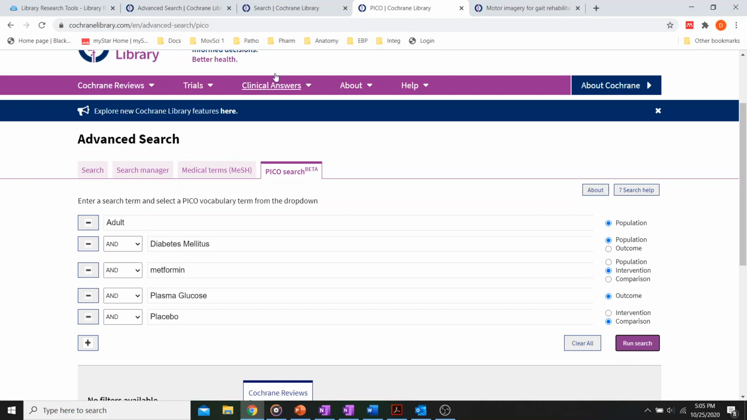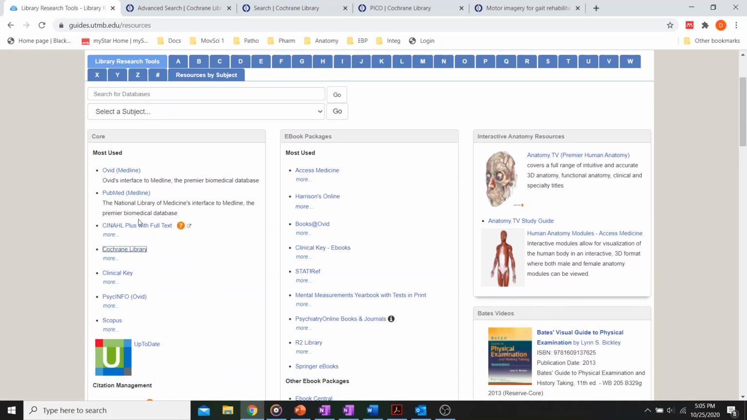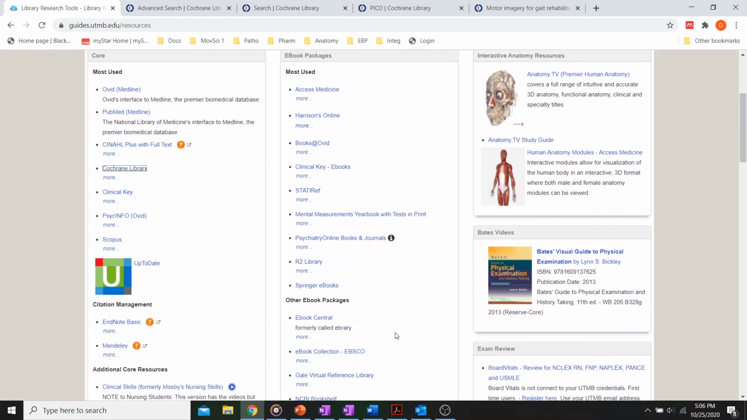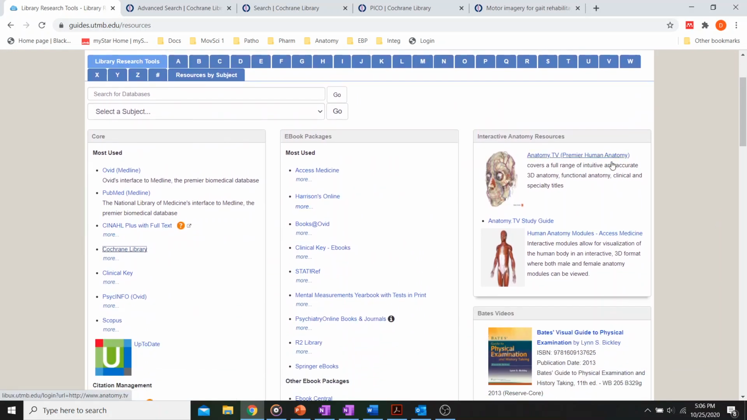I'll share this bookmark with you, this right here. This has basically anything you need. It's got the Ovid, PubMed, CINAHL, which is for your nursing specific cases, and Cochrane Database, like we've just talked about. And it's also got all your ebook packages, and you can go through there and find ebooks. Anatomy TV.